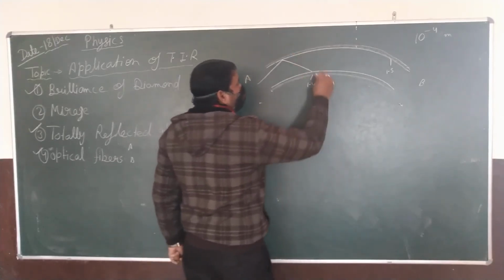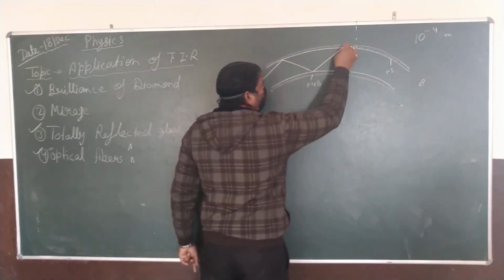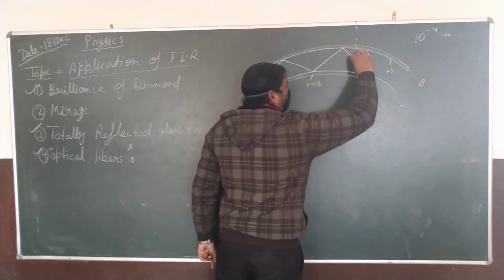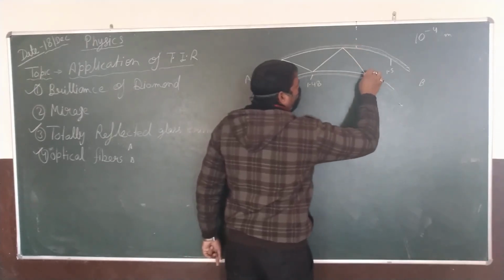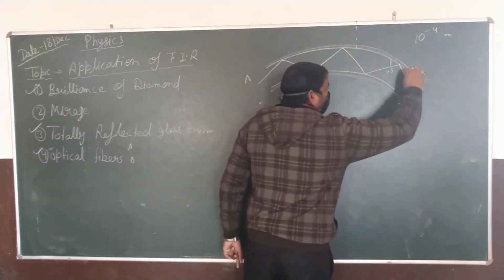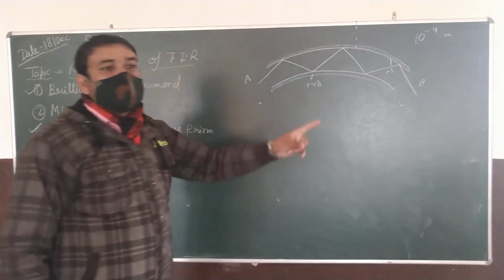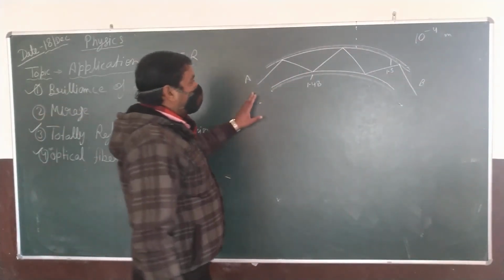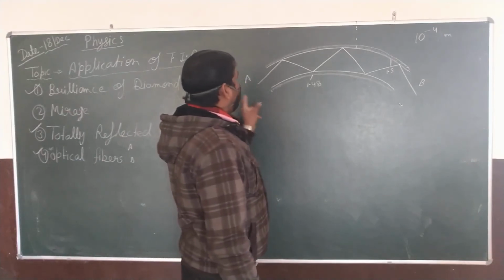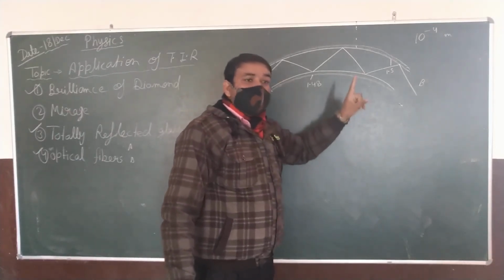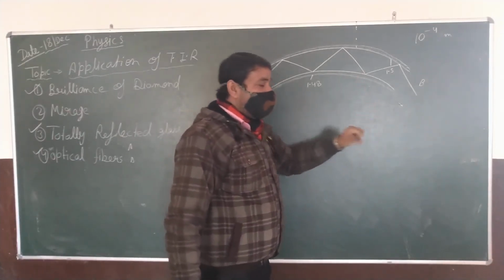fiber and moves in a zigzag motion, and hence the light emerges out at the second point. It is basically used because there is no loss of intensity of light.